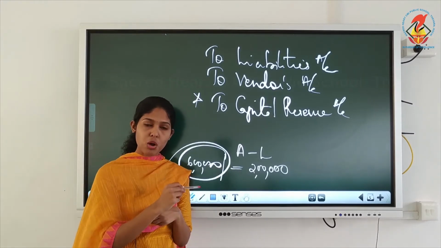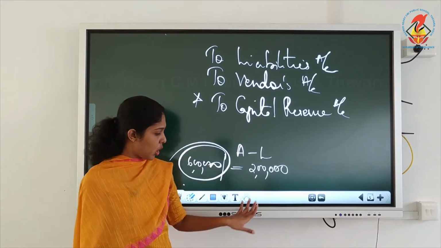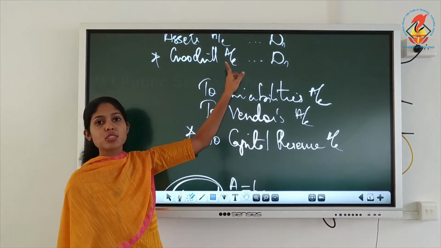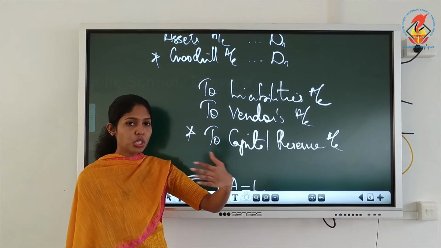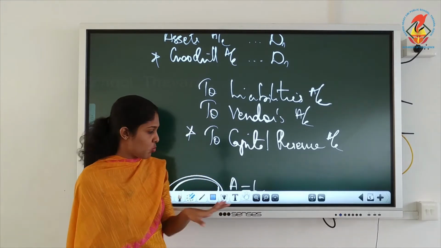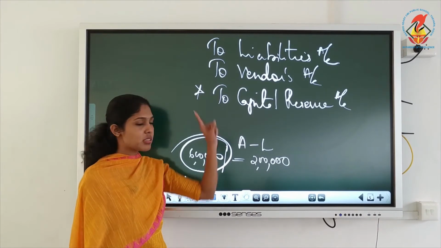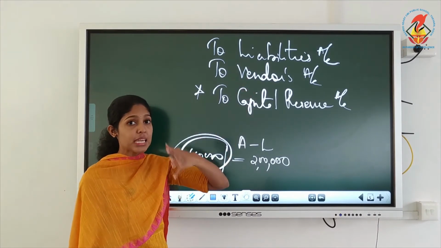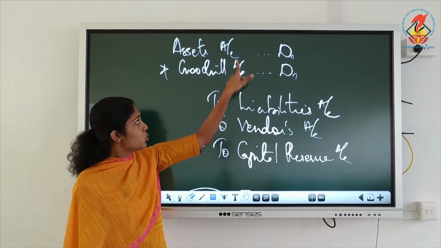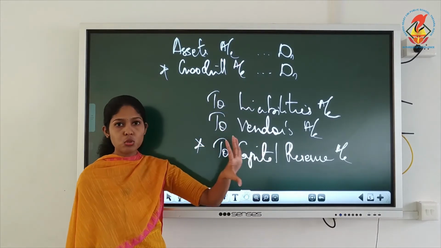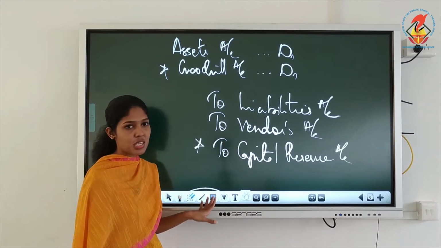Why that excess amount? That excess amount is called what? I have explained that in 11th standard, I think. That's called goodwill. The excess amount you pay over the net assets value. Net assets means this A minus L. So that 4 lakhs is goodwill. That is the meaning actually. What you have to do is you write all these 3 figures. When you get shortage on the debit side, you write goodwill. Understood? But this is the concept.